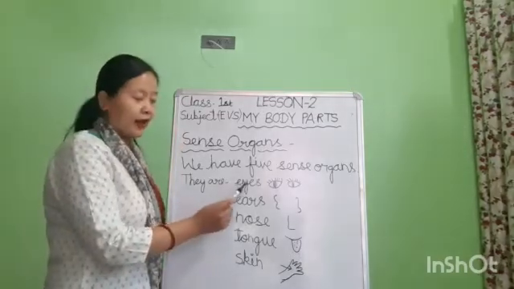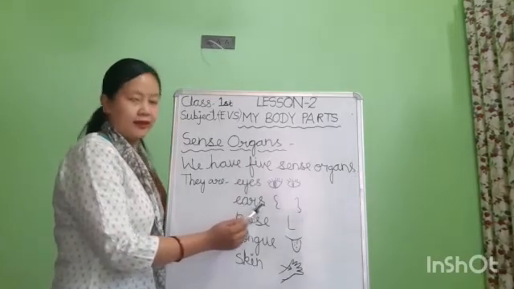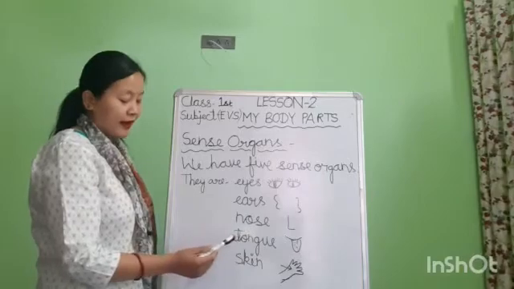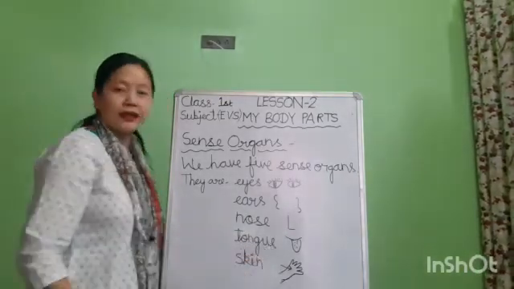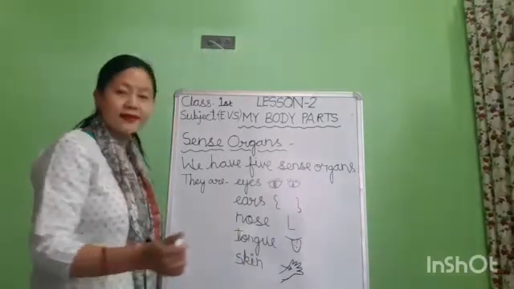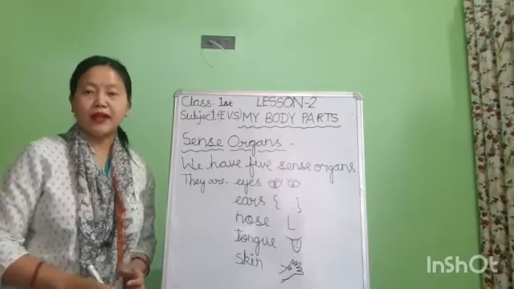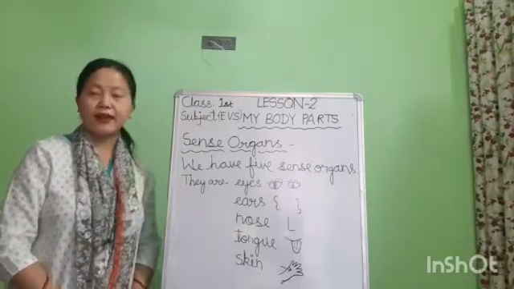Eyes, E-Y-E-S, eyes. Ears, E-A-R-S, ears. Nose, N-O-S-E, nose. Next is tongue, T-O-N-G-U-E, tongue. Next is skin, S-K-I-N, skin. So children, we have 5 sense organs in our body. Now children, let us learn about these 5 sense organs in detail.